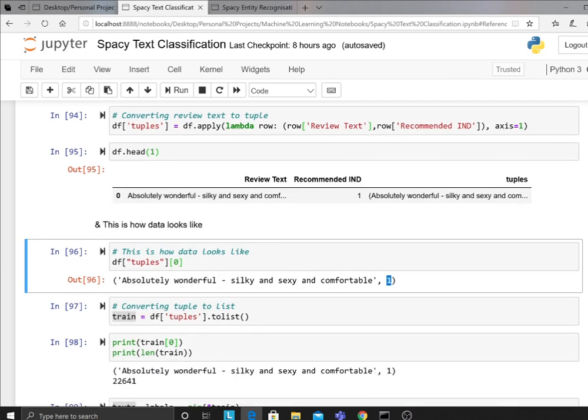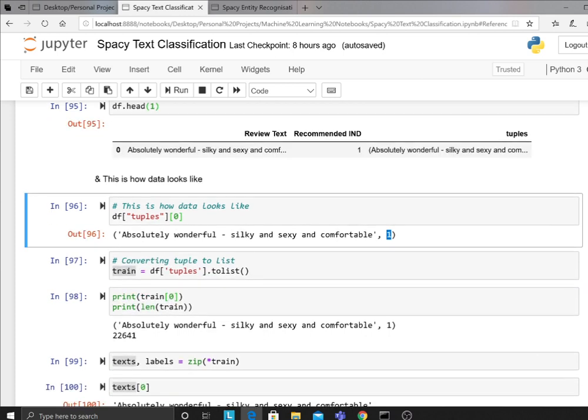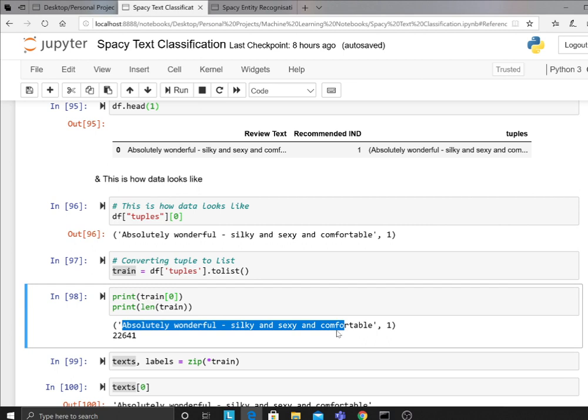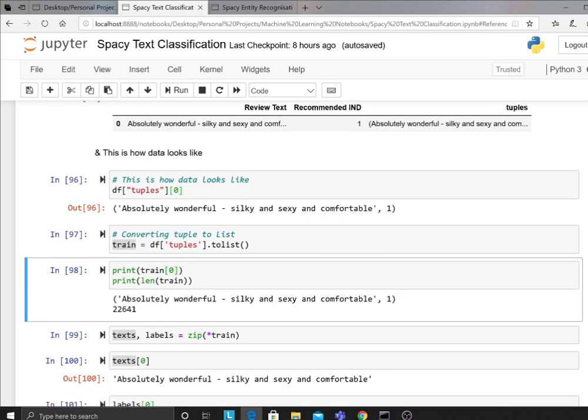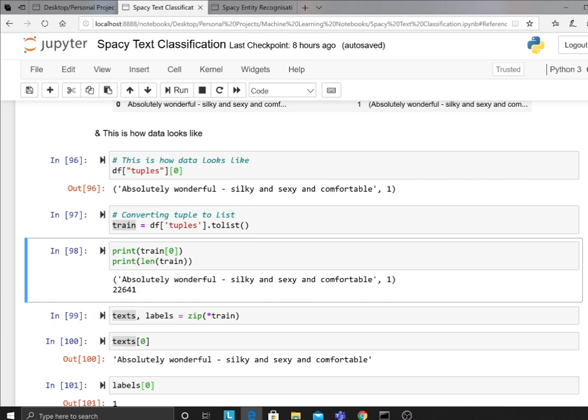Okay, Samuel, what's next? We converted that into a list, basically an array, right? So train[0], this is how the data looks like, a list of tuples. The length of the train is 220641 because we did drop NA, so that's why some records are deleted. Now what I'm trying to do is use the zip function in Python, and I'm using the star operator. What this is going to do is destructure the data.